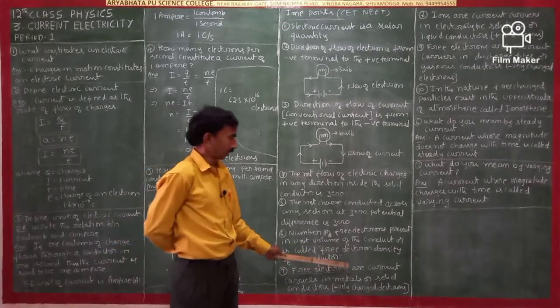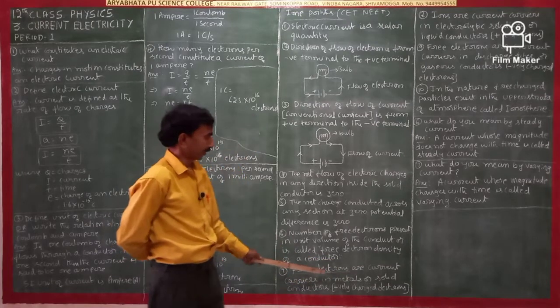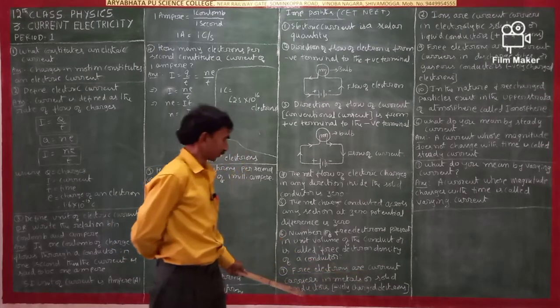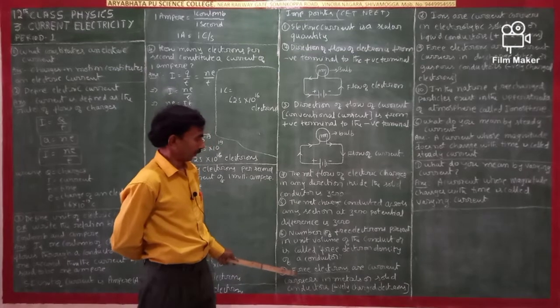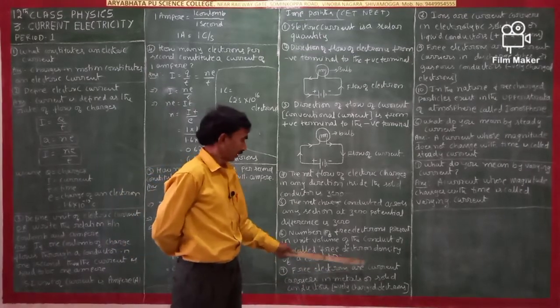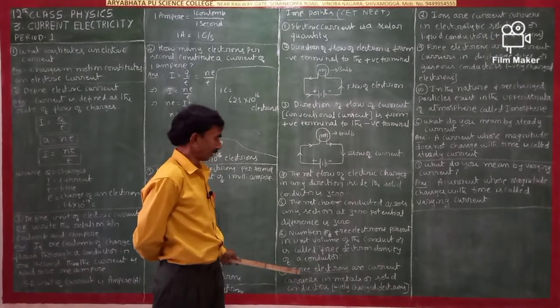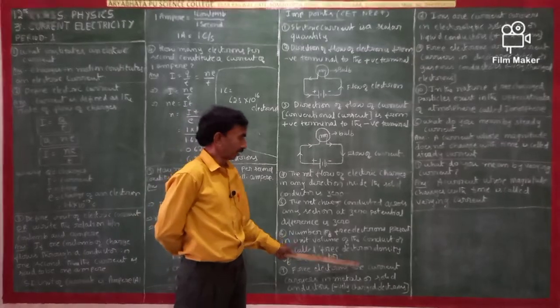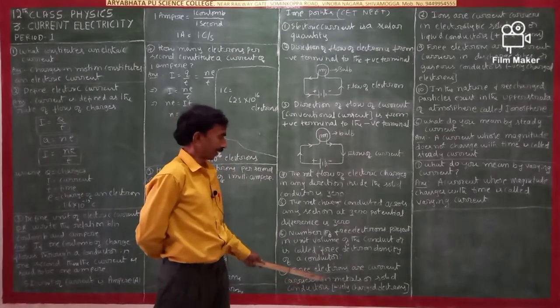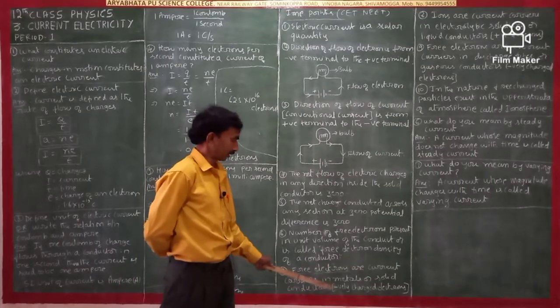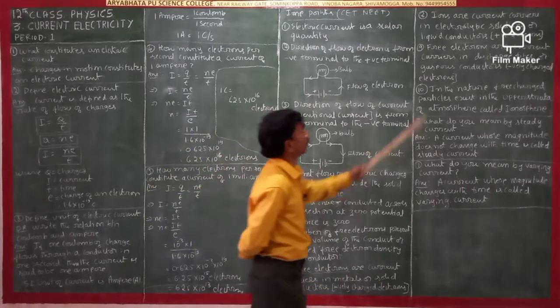Free electrons are current carriers in metals or solid conductors, that is, negatively charged electrons.